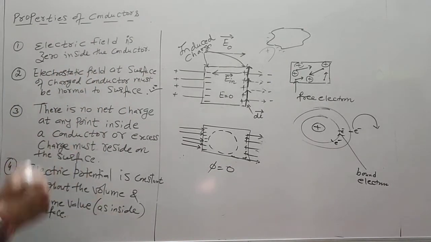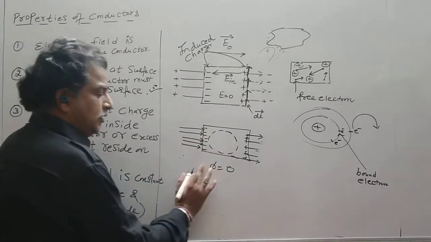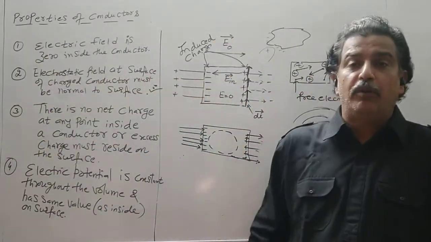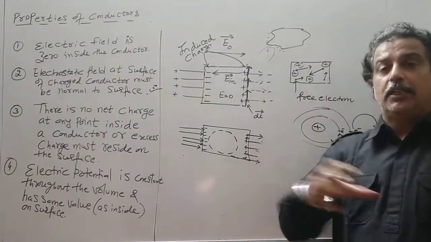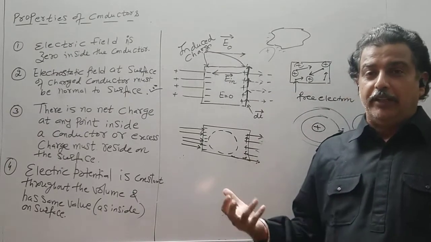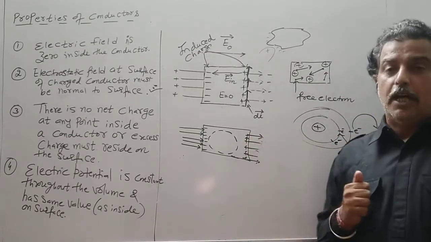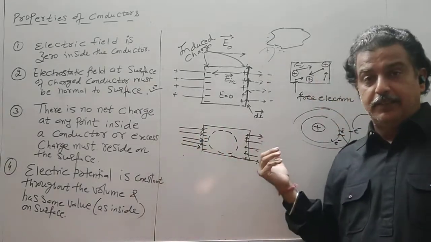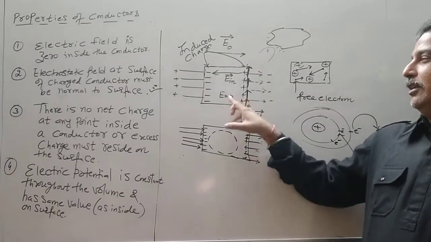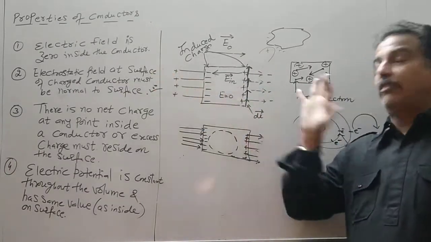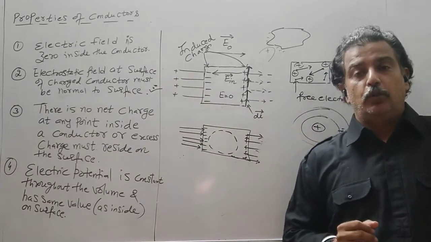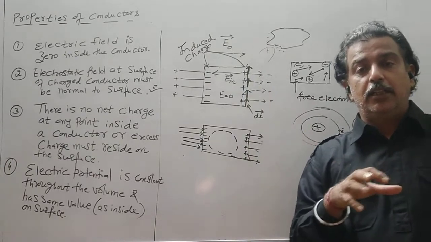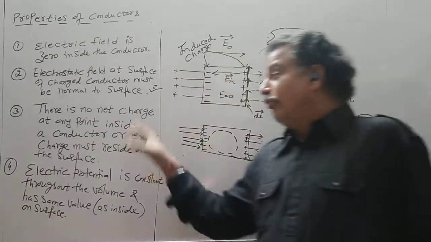Because no charge is enclosed inside the Gaussian surface, in order to prove this property, you have to take the help of Gauss law. Then you have to consider a Gaussian surface and find out the field. The field is radially outward here, and here it is radially inward, but it is not crossing this surface. The first property is that the electric field inside the conductor is 0. So if the field is 0, there is no source inside the conductor; that is, the charge always resides on the surface.